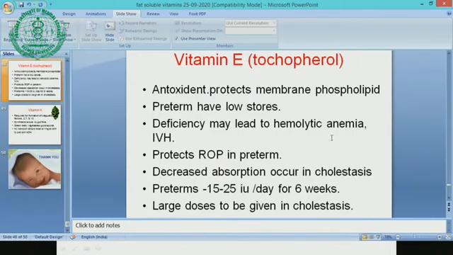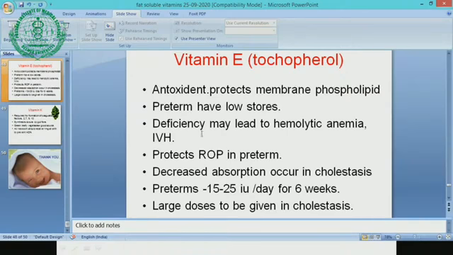Now the last 2 slides, vitamin E and vitamin K. Vitamin E is an antioxidant. Also it protects the membrane. It is a phospholipid protector, so it protects the membrane of the cell.